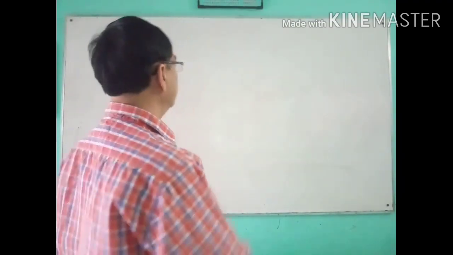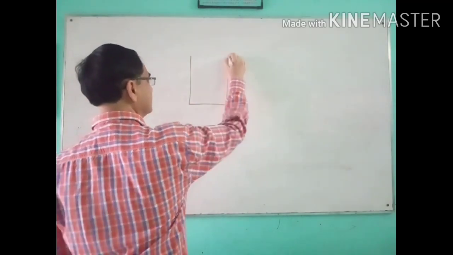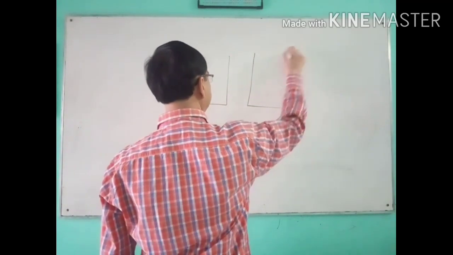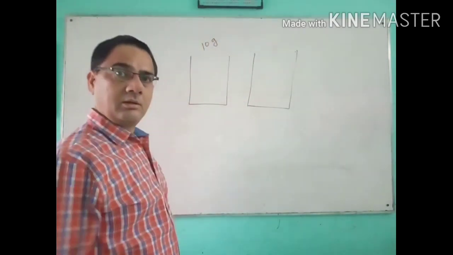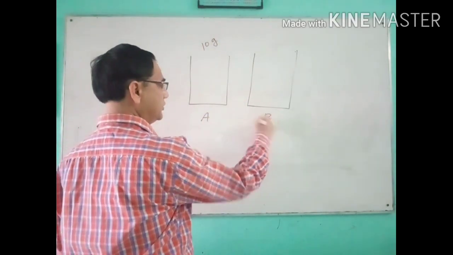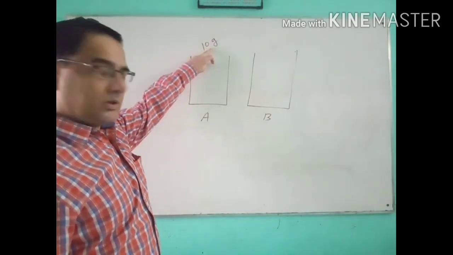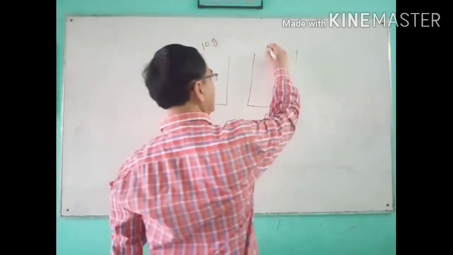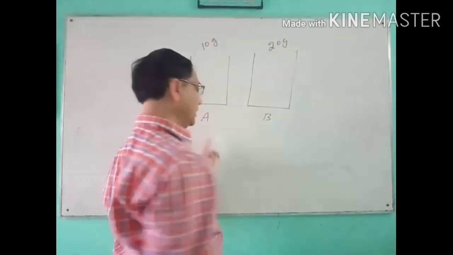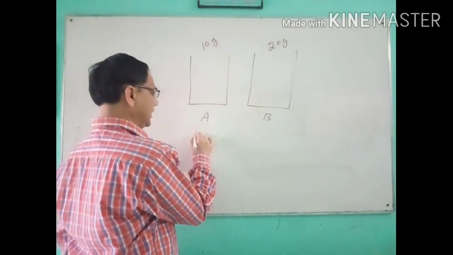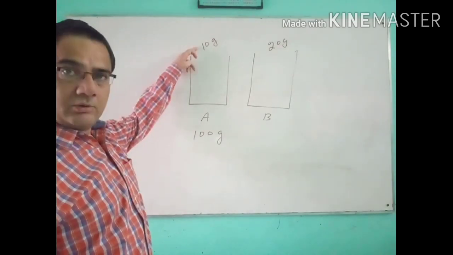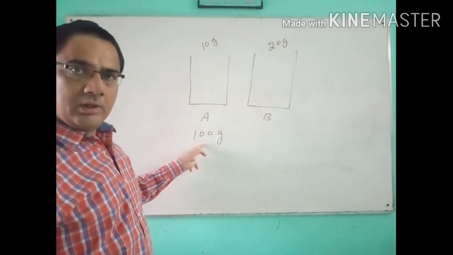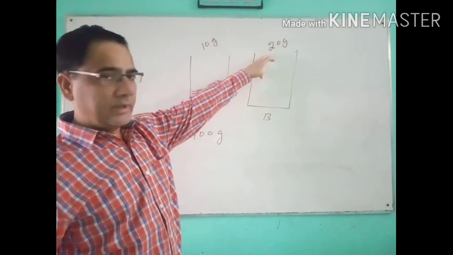Another example I take. Here I take solution A and this is solution B. Here I take 10 gram of the solute and here I take 20 gram of the solute. Here again the same. Here I take 100 gram of the solution. It means the 10 gram of the solute is dissolved in the 100 gram of the solution. Here it is 20 gram.